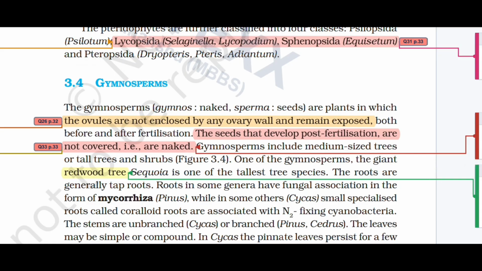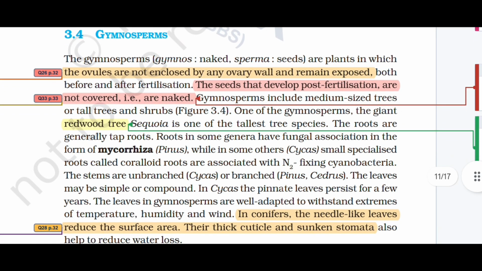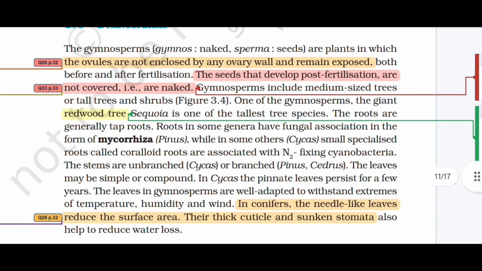Gymnosperms. The gymnosperms (naked seeds) are plants in which the ovules are not enclosed by any ovary wall and remain exposed both before and after fertilization. The seeds that develop post-fertilization are not covered, that is, they are naked. Gymnosperms include medium-sized trees or tall trees and shrubs. One of the gymnosperms, the giant redwood tree, is one of the tallest tree species.